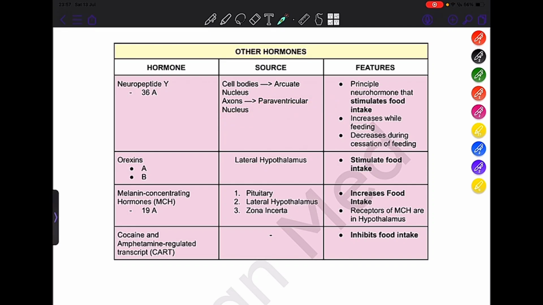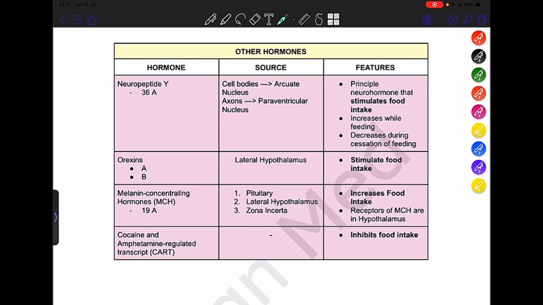Now what are the features? So it is the principal neurohormone that stimulates food intake. The level of neuropeptide Y increases while feeding, whereas it decreases during the cessation of feeding. Orexins. Now orexins are of two types, alpha and beta. They are secreted from the lateral hypothalamus. They also stimulate the food intake.